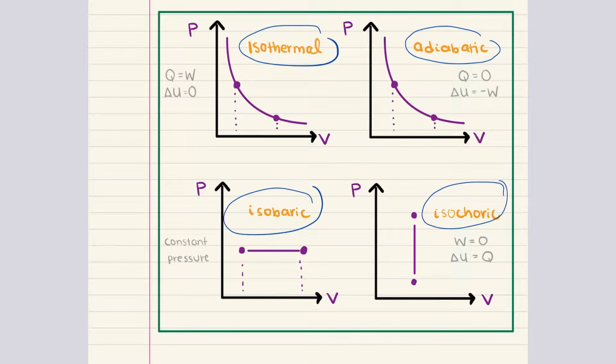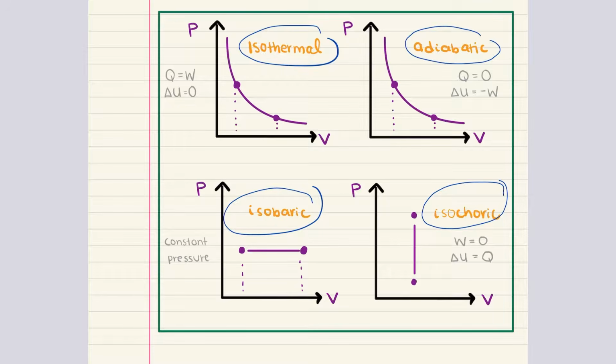Then last, we have isochoric. An isochoric process occurs at a constant volume, meaning no work is done by the system since the volume does not change. This is represented by a vertical line on a pressure volume diagram where the volume is fixed and any changes in pressure result from changes in temperature or internal energy.